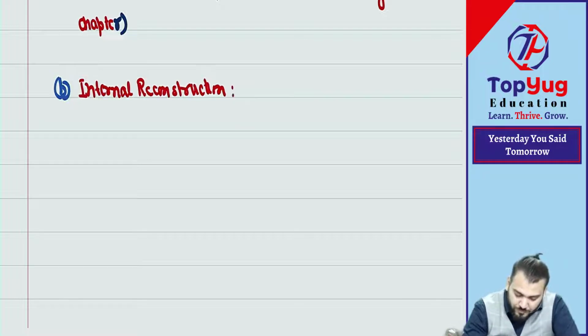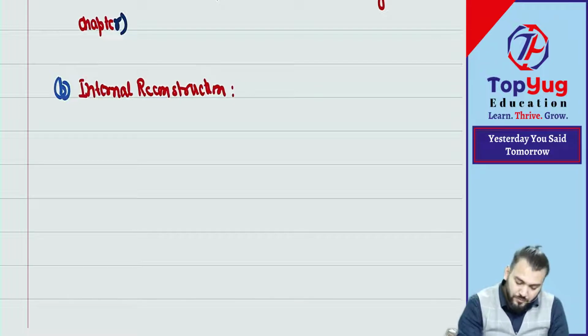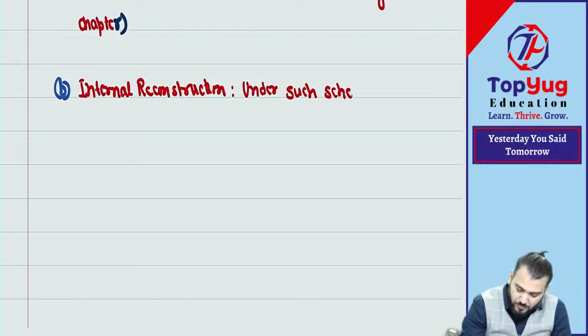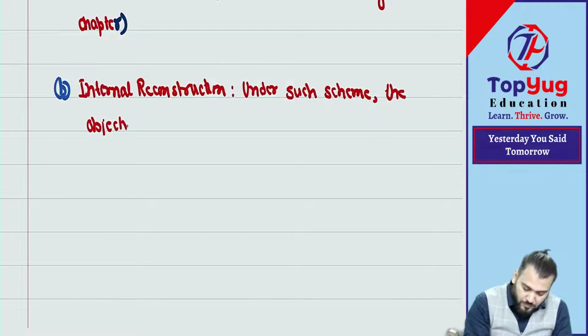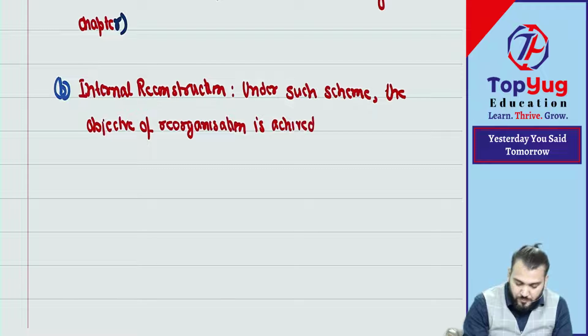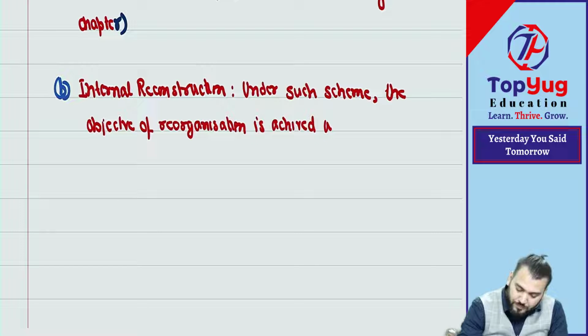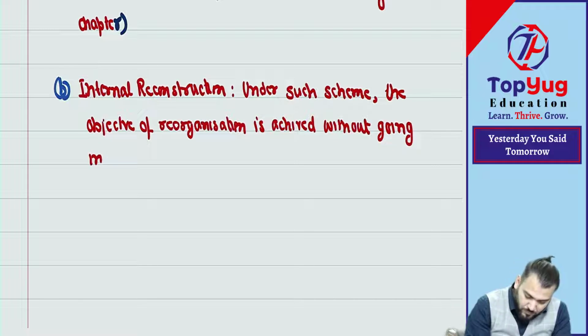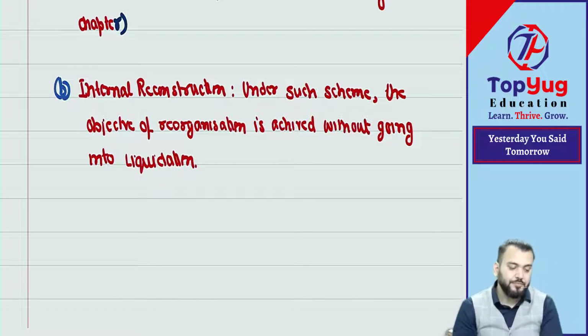So, under such a scheme, the objective of reorganization is achieved without going into liquidation. Correct?